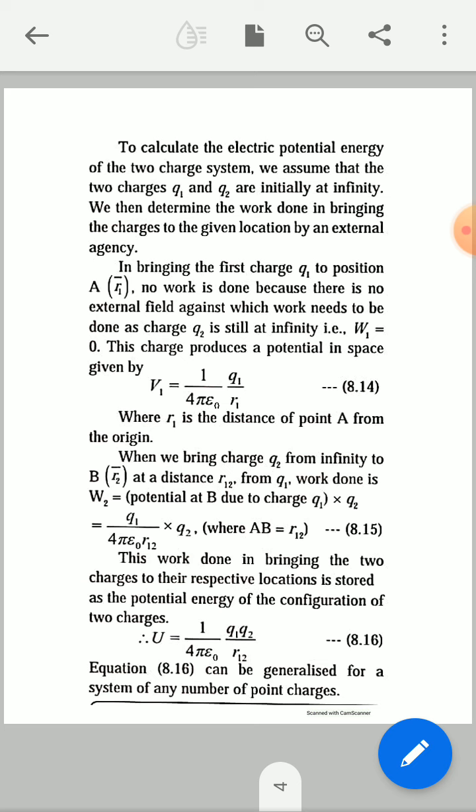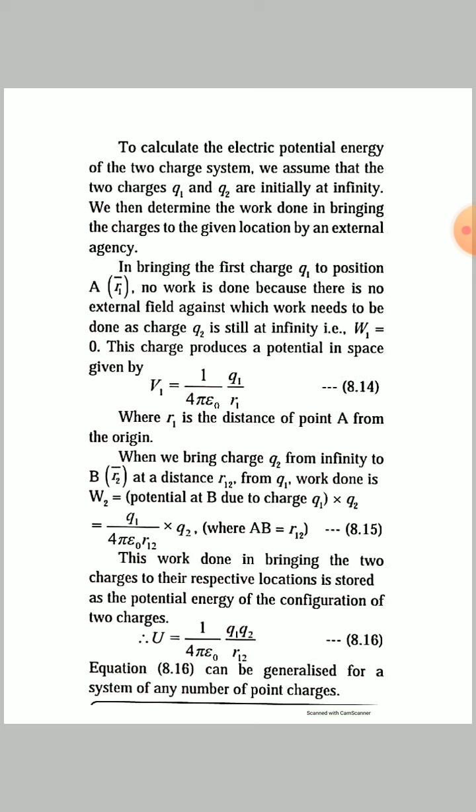This work done in bringing the two charges to their respective locations is stored as the potential energy of the configuration of the two charges, denoted by capital U. Therefore, U equals 1 upon 4 pi epsilon 0 into q1 into q2 upon r12.